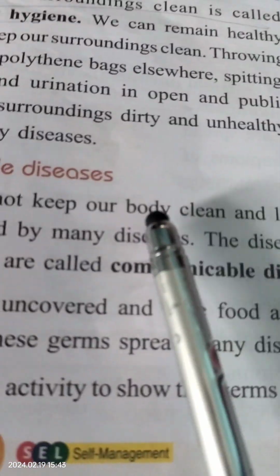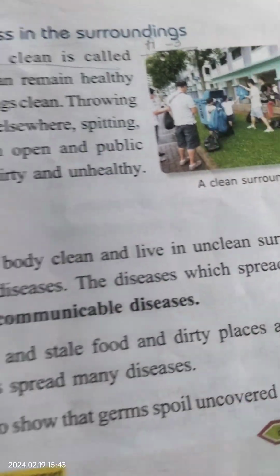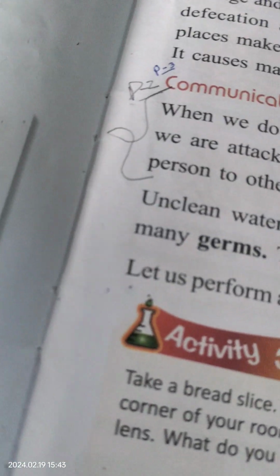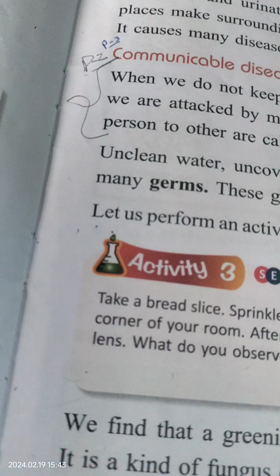That is why it is written here: if we do not keep our body clean and live in unclean surroundings, then we are attacked by many diseases, and the diseases which spread from one person to another are known as communicable diseases.